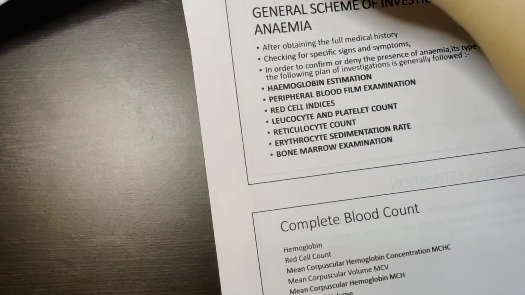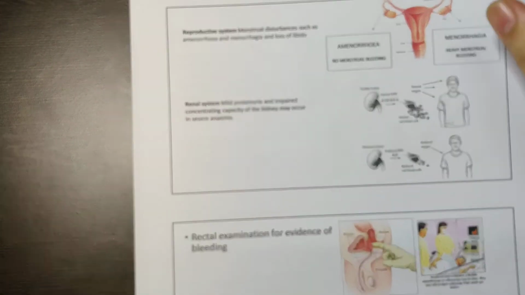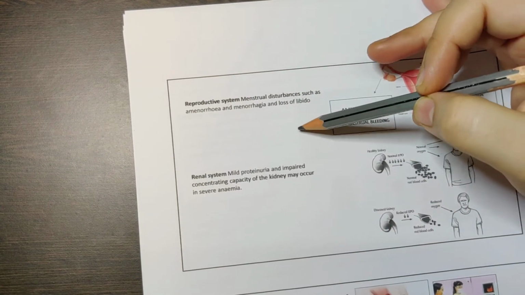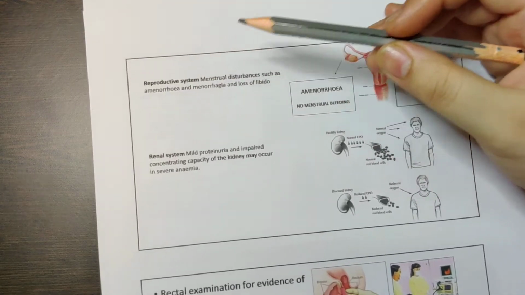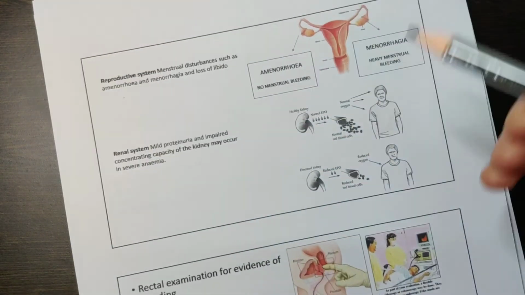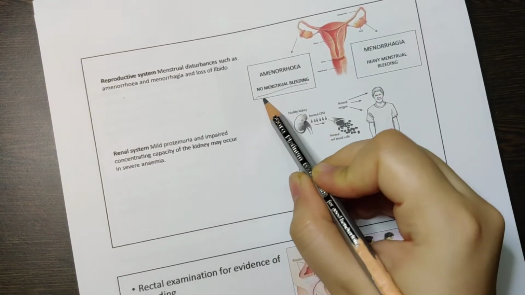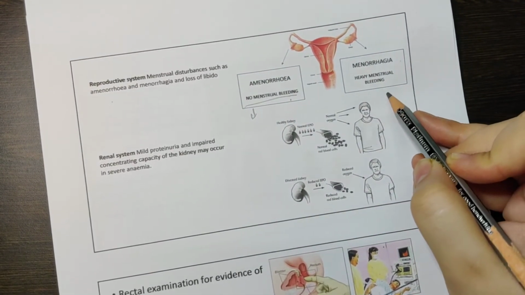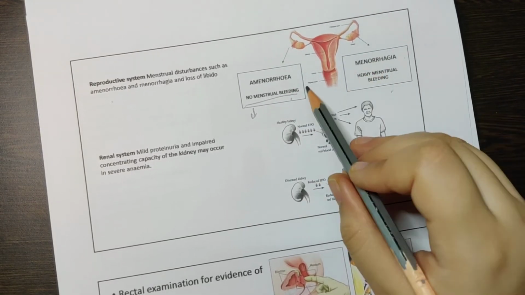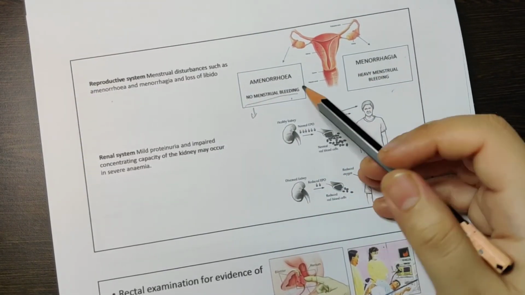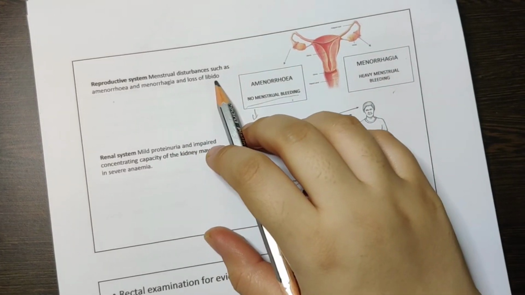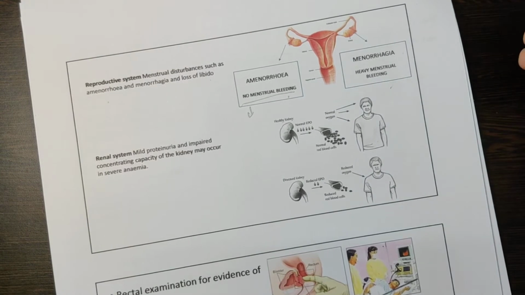Now we have finished cardiac. Now coming to the reproductive system. What are the signs a female can have when she has anemia? She can have amenorrhea. Amenorrhea means no menstrual bleeding or less menstrual bleeding. Menorrhagia means very high menstrual bleeding. Because of these two factors, what can happen? You can have changes in the hemoglobin and changes in the oxygen. Loss of libido means the sexual tendency has also decreased.